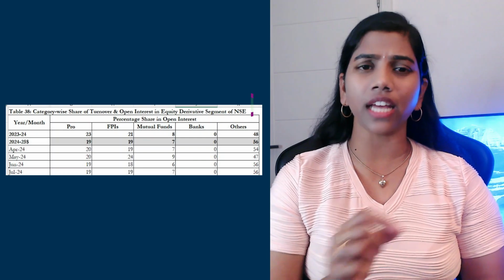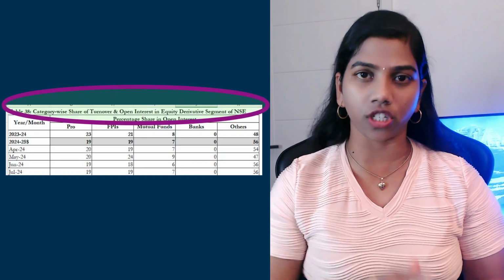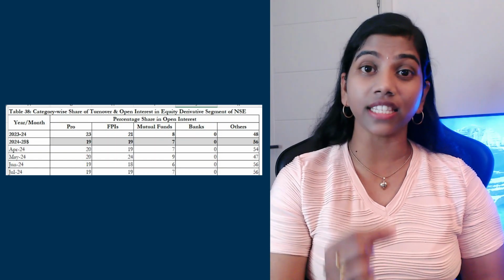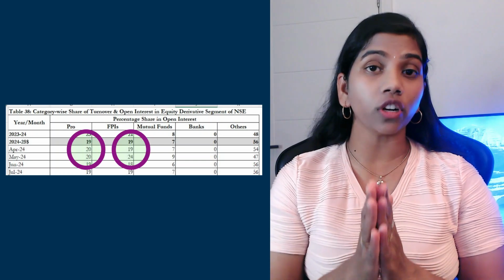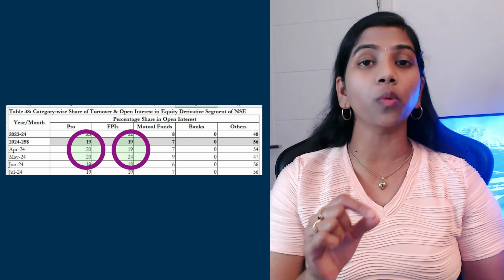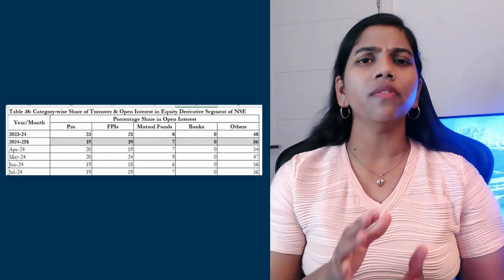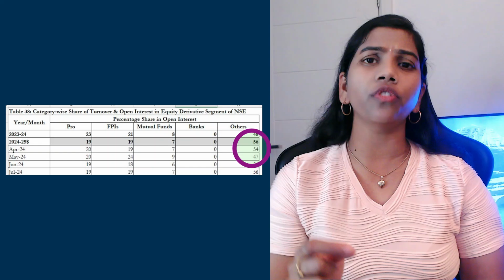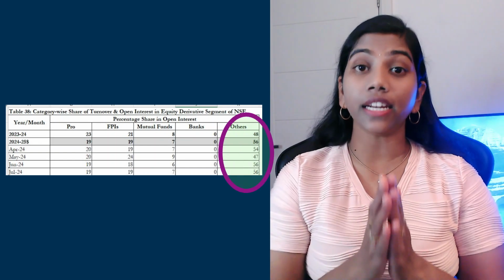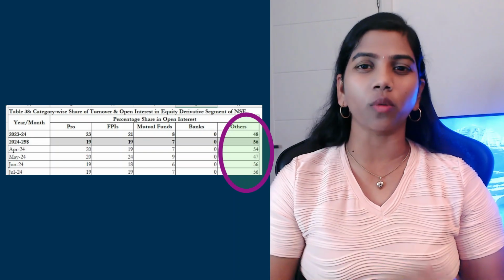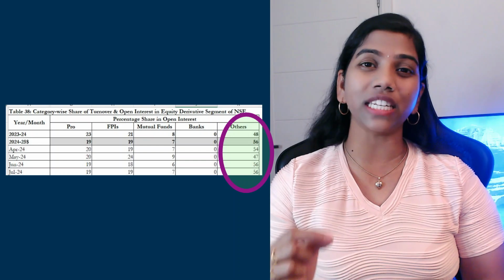First, number 38. Who owns how much derivatives, otherwise the percentage share in open interest? If required, please pause and have a look. These stats are very important when we analyze the FII data. Here the takeaway is, for this financial year so far, the percentage share of FII open interest and proprietary traders' open interest is roughly the same, whereas the others like retail traders hold the majority of the open interest, approximately 56% this year so far. Hence retail traders drive the market, but they are like millions of different small water droplets. There is no coordination at all, so it's difficult to judge them.